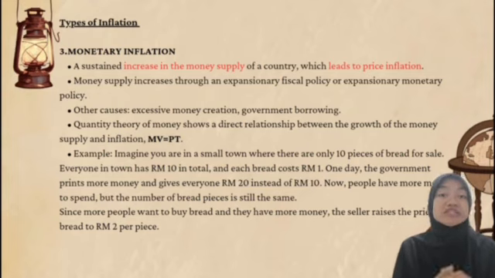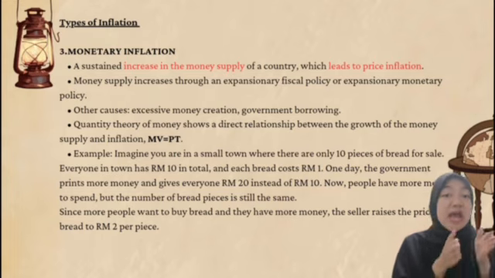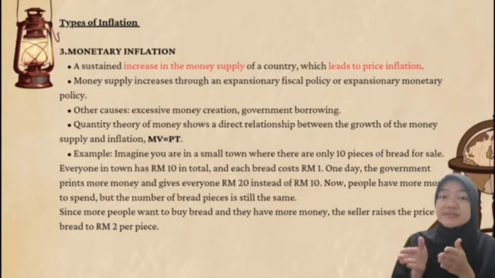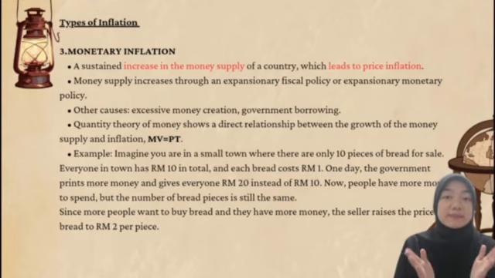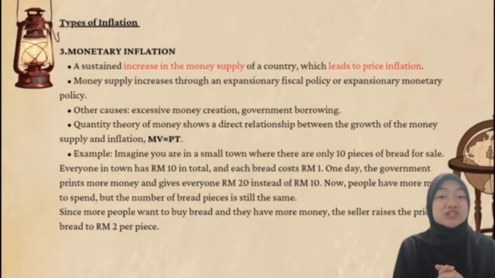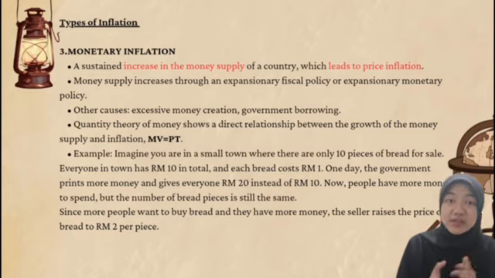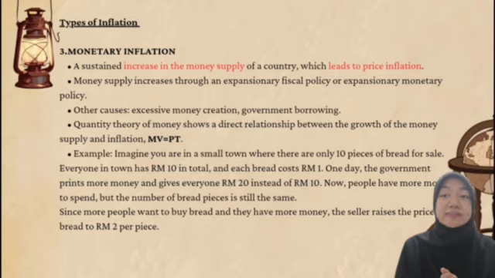The quantity theory of money shows a direct relationship between the growth of the money supply and inflation, which is MV equals PT. M stands for money supply, V is velocity of circulation, P for price level, and T for transaction of output. I will give you a simple example to understand better.